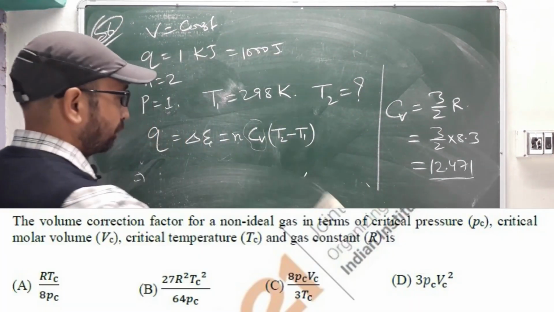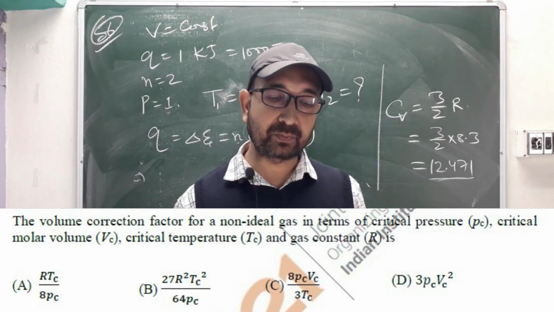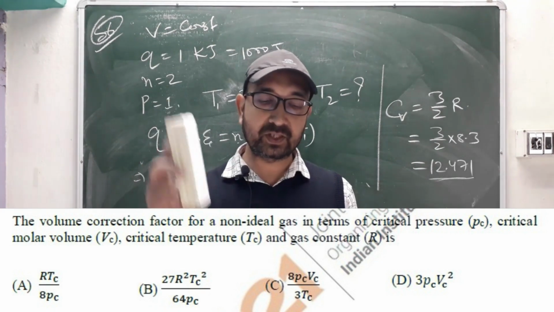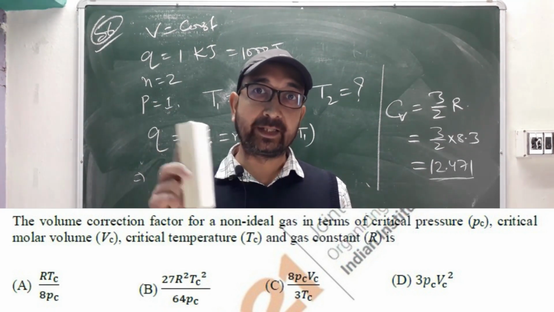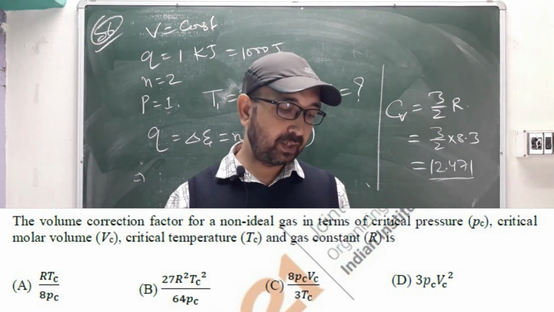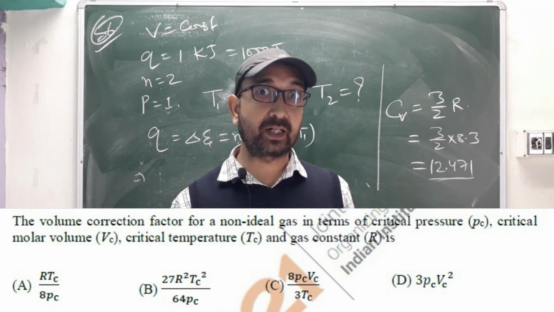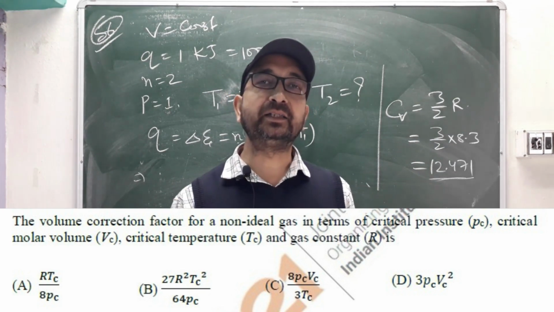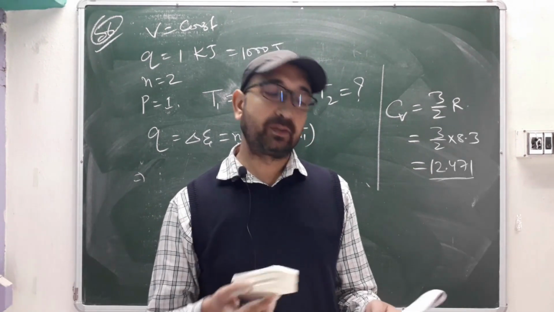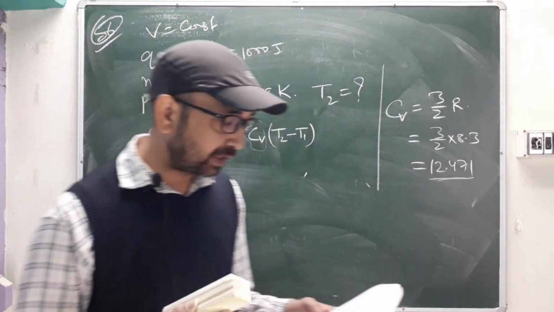This one I am not solving on the board. You just see the volume correction factor for a non-ideal gas in terms of critical pressure, critical volume, critical temperature and gas constant R. They are asking for the volume correction factor, which means they are asking for b. So b equals RTc divided by 8Pc. The first option, option A, will be your correct answer. So the formula was directly asked in this.